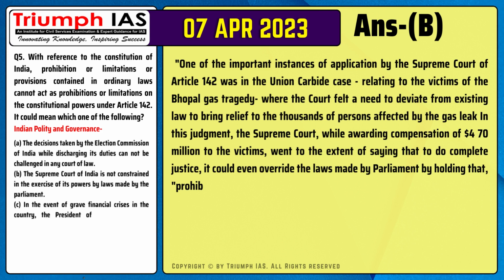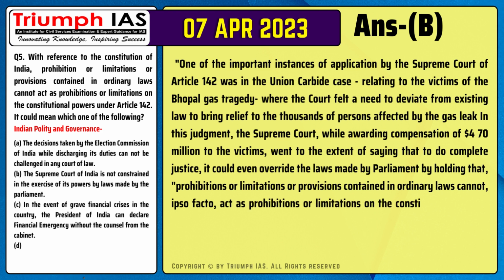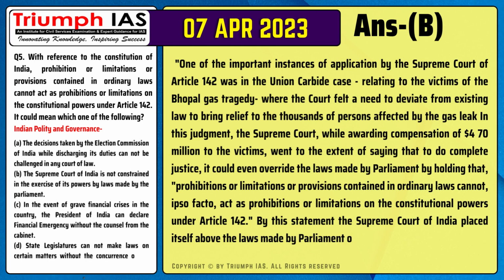By holding that prohibitions or limitations or provisions contained in ordinary laws cannot, ipso facto, act as prohibitions or limitations on the constitutional powers under Article 142, the Supreme Court of India placed itself above the laws made by Parliament or the legislatures of the states.